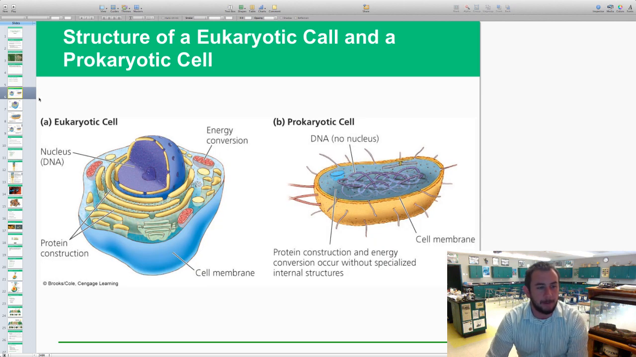And here are a couple pictures showing you the nucleus, protein construction, the cell membrane, and energy conversion with the membrane-bound mitochondria. The prokaryote has no nucleus, but does have DNA, not helical but circular, free-floating in the cytoplasm, and some protein construction out in the cytoplasm as well.